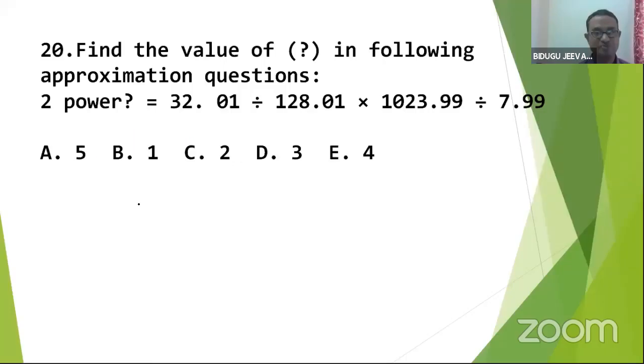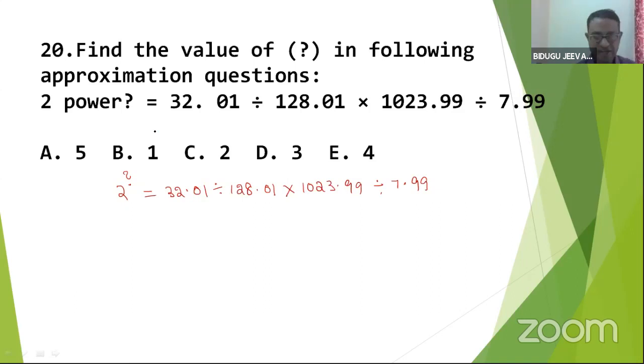2 power of question mark is equal to 32.01 divided by 128.01 into 1023.99 divided by 7.9. Of course, we have done one question like this. Whenever there are some decimals like a single or double decimal, if it is very minute, better ignore it, otherwise you have to consider.